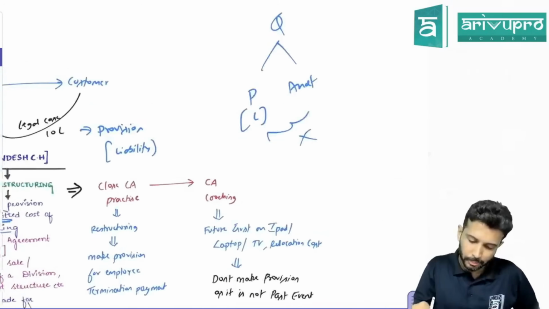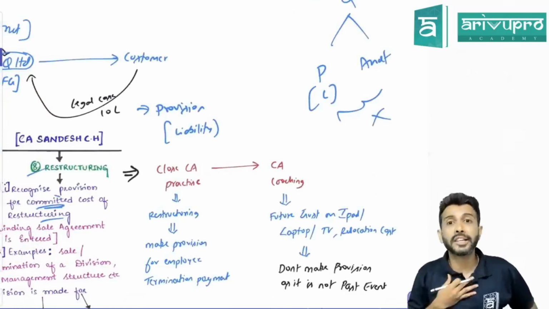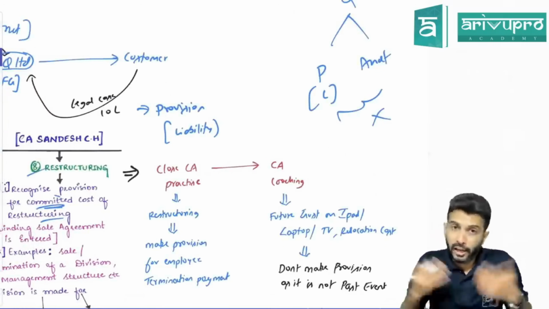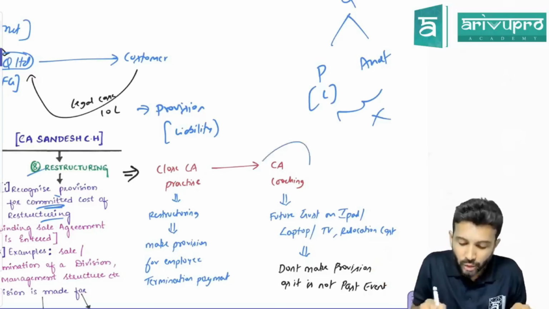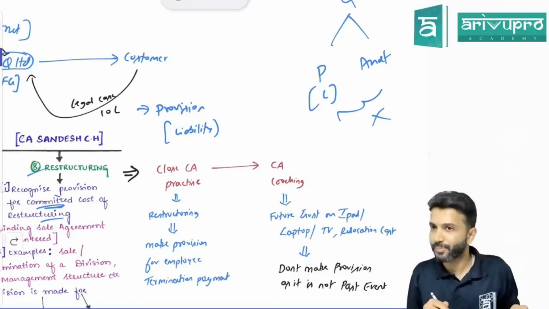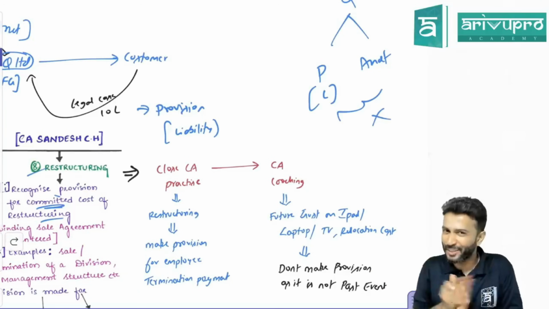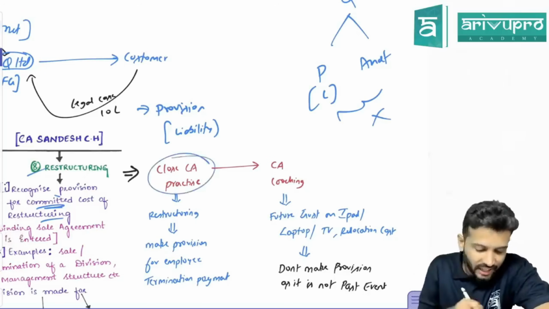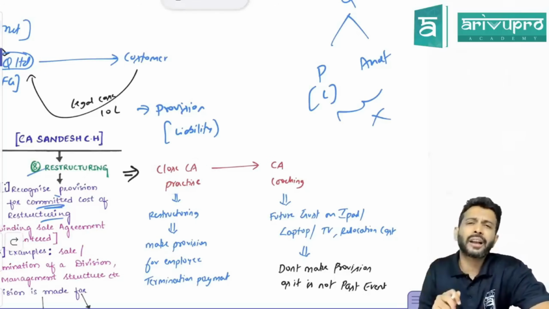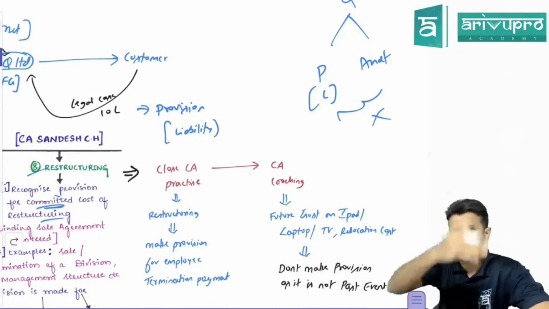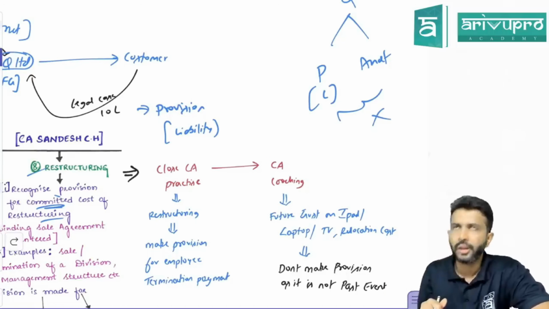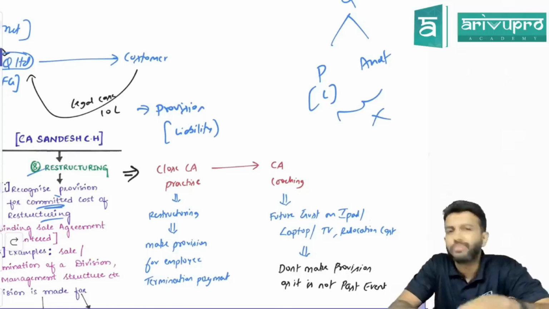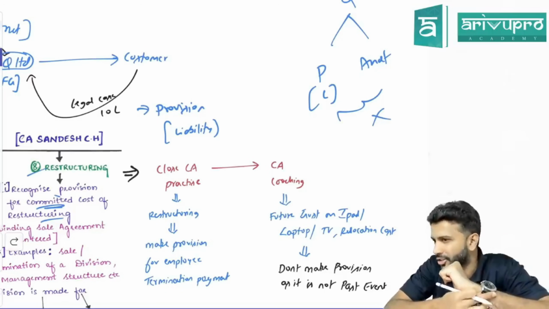Let me give you a small example, which is reality also. Initially, I didn't start CA coaching. I started CA practice. My practice did not click, so I came into CA coaching. Reality also, so I've given my own example here. Okay, sir, I started my practice. To start a practice means obviously I can't do it alone. I would have had some employees also. Now my practice is not going good, not going as per my expectation.